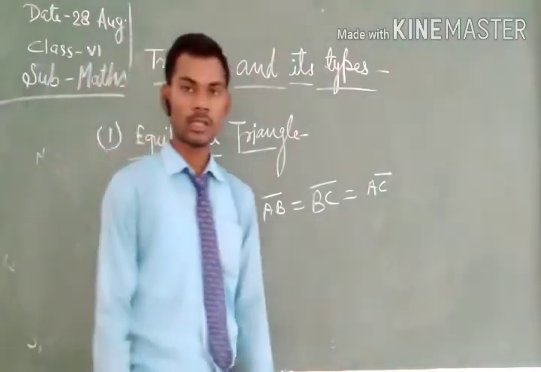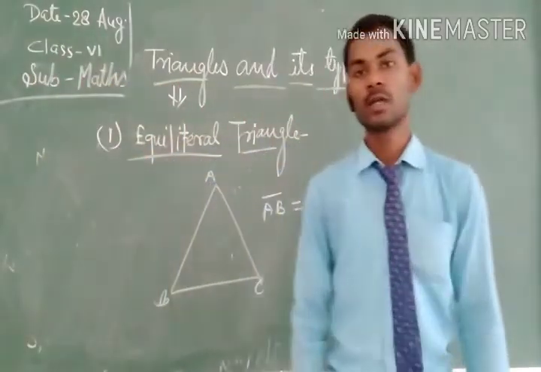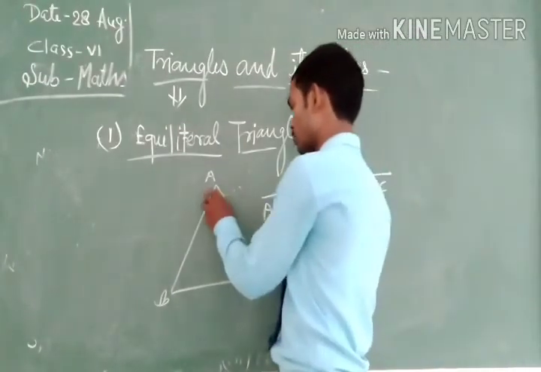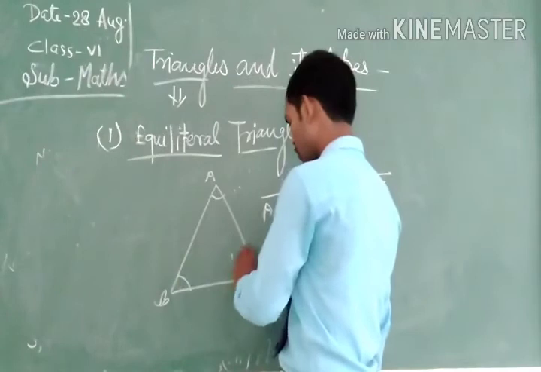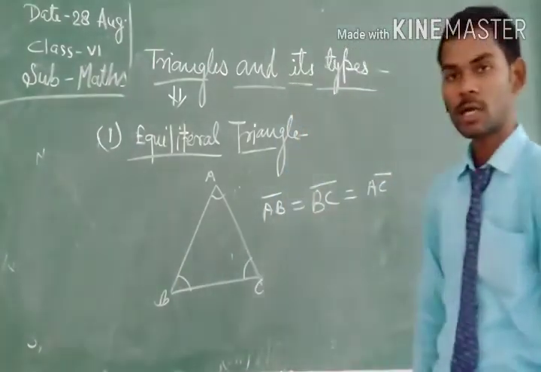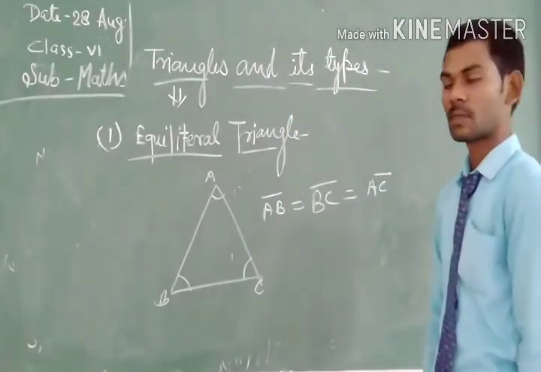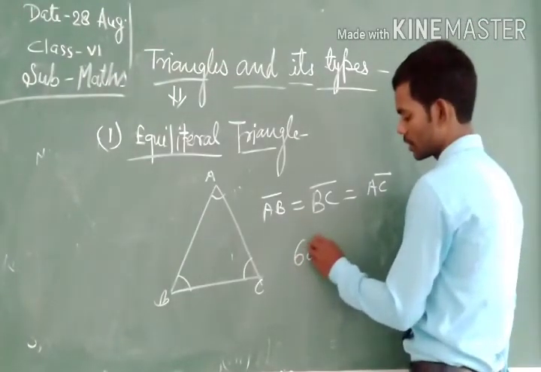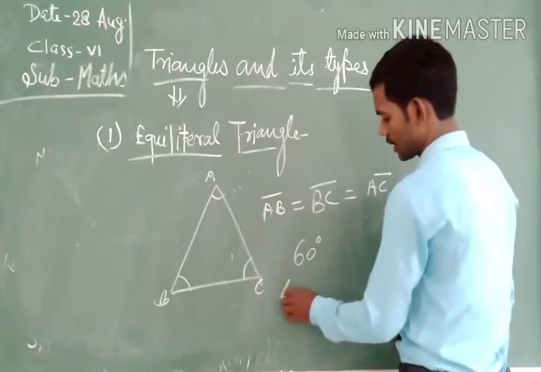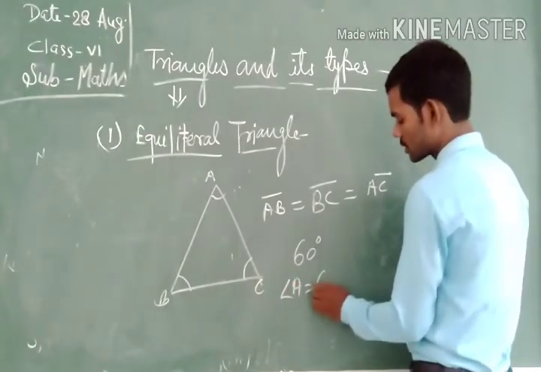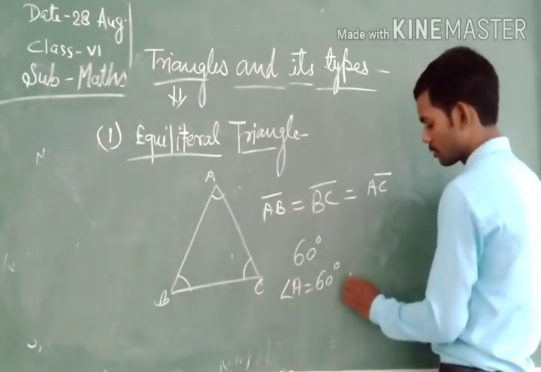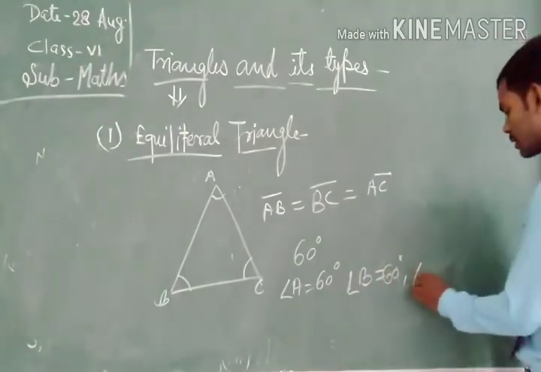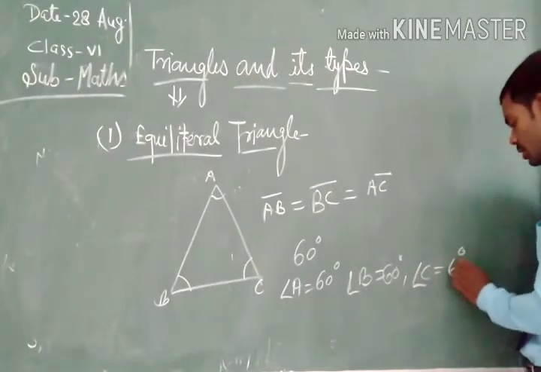And if all the sides are equal, then the angles formed at the corners are also of equal magnitude, so all angles of an equilateral triangle are 60 degrees. So angle A is 60 degrees, angle B is 60 degrees, angle C is 60 degrees.